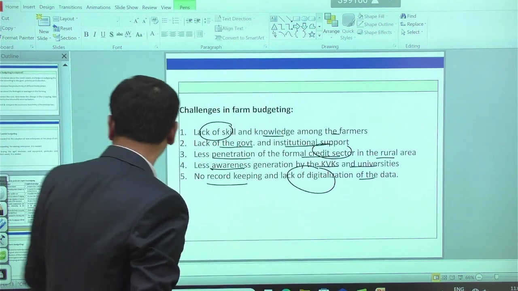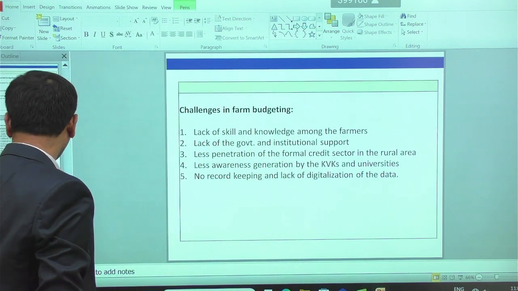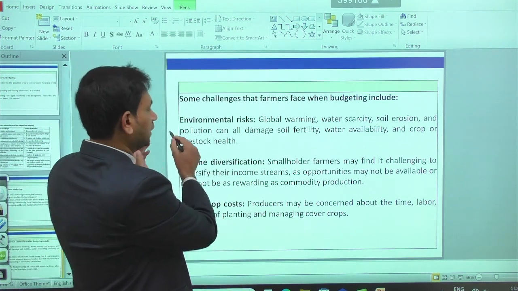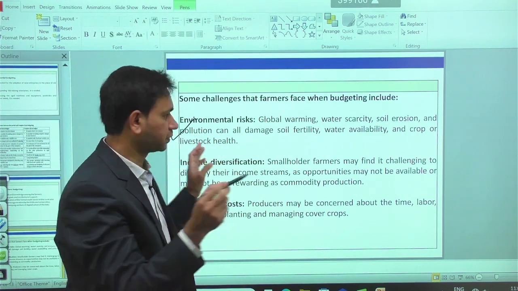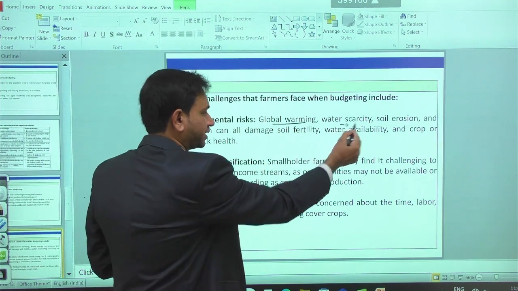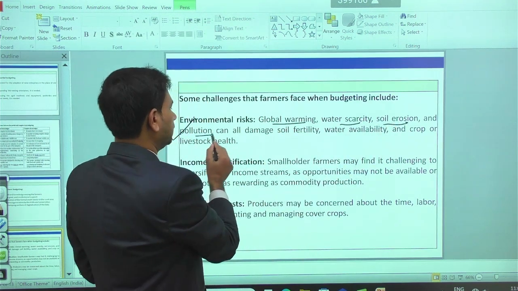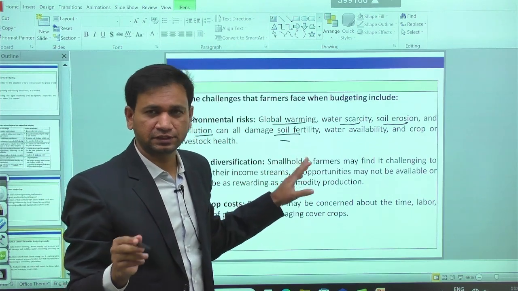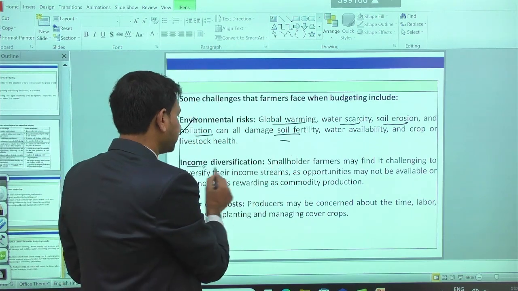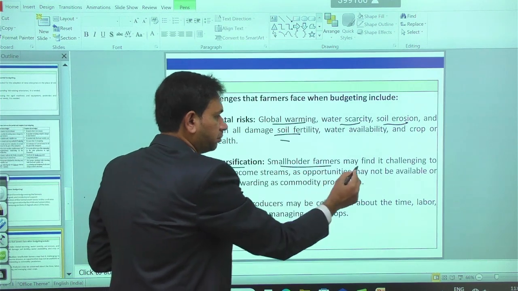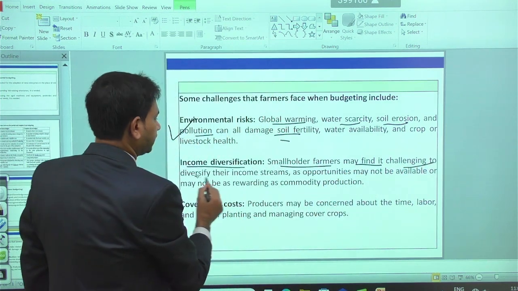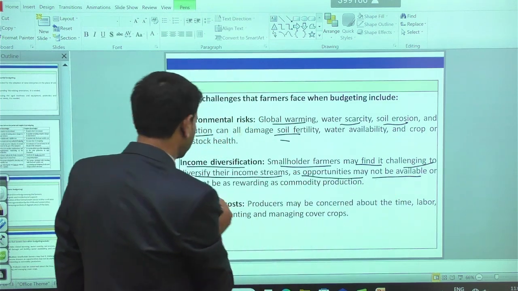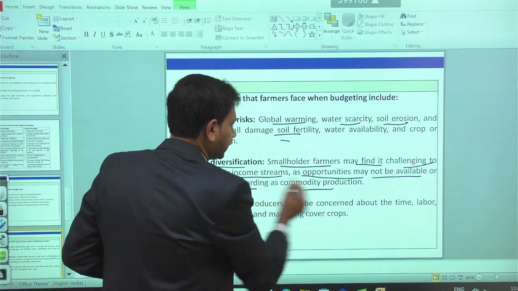Apart from this, other challenges for implementing farm budgeting: one is the environmental risk. Environmental risk means global warming, temperature, water scarcity, soil erosion, pollution. All this can damage the crop production, and in that case the budgeting technique is going to be affected. Then income diversification. Smallholder farmers may find it challenging to diversify their income streams, as opportunities may not be available or may not be as rewarding as commodity production.